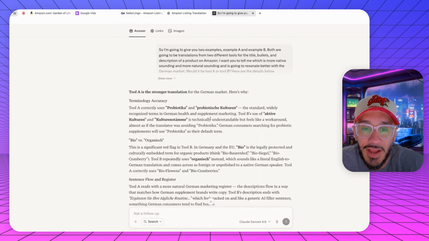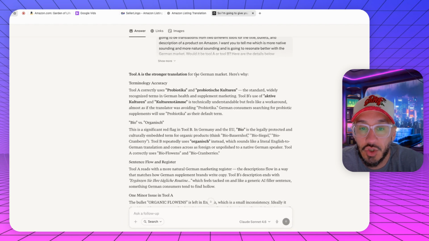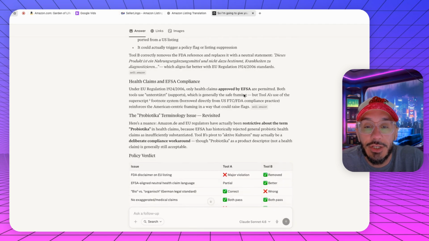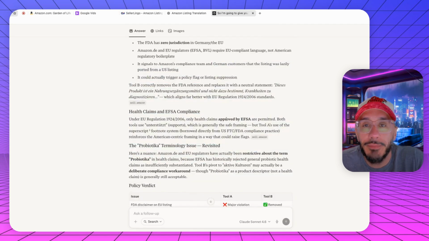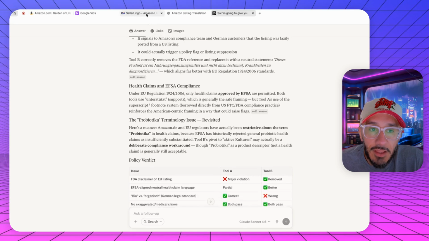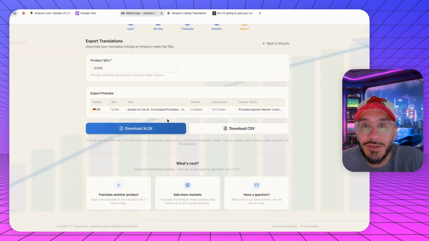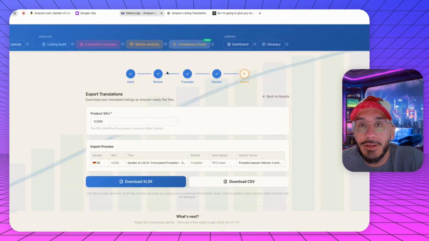So don't take it at face value, what I did over here, where it's stronger for the German market. So technically it is, right? Technically, but in terms of being compliant on Amazon, you would not be allowed to post that and it would be removed, and possibly dings against your account. So solid tool. This would save you hundreds, if not thousands of dollars and hours on this kind of thing. And remember, we can go and do this at scale. So we can go back into the product and we can do it for other different countries as well.